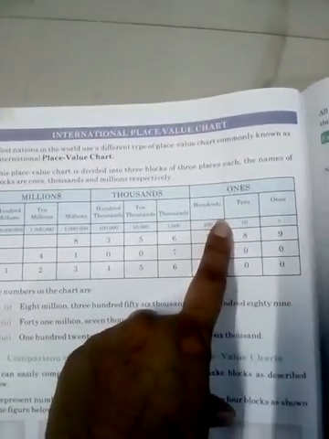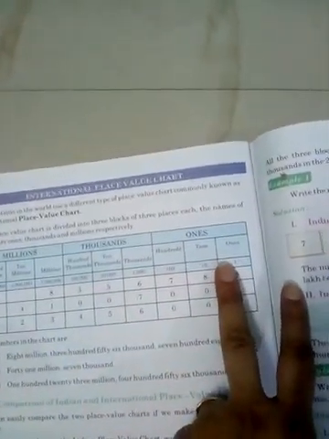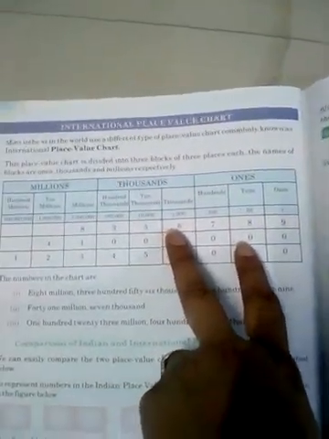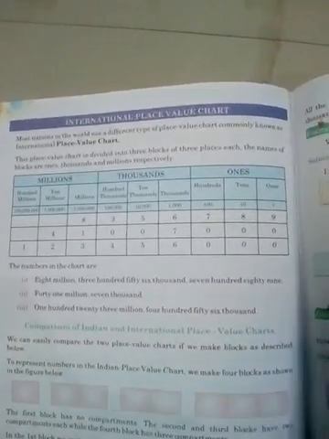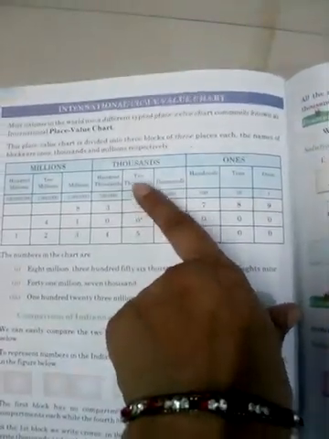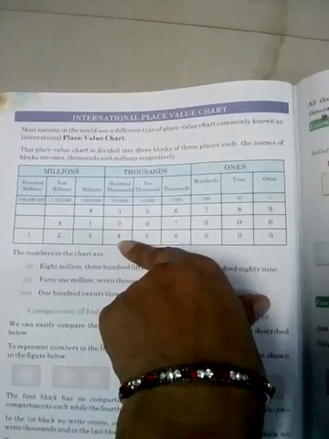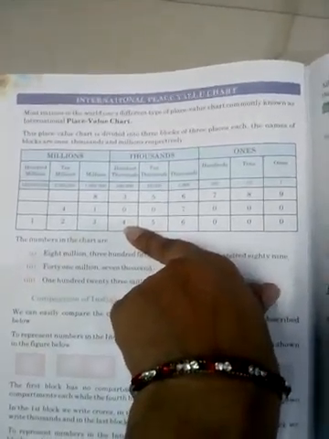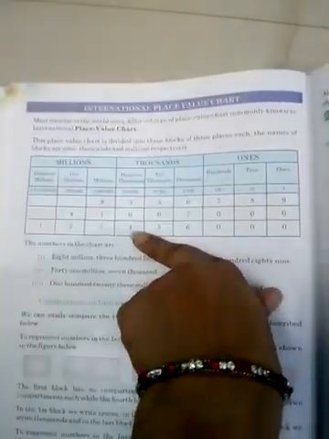As I told you earlier, in any place value system you have to place the comma according to the periods only. Start with the right hand side. We'll start placing the commas after every 3 digits in the international place value system. That means after ones, tens, hundreds, place the comma, then thousands, ten thousands, hundred thousands, place the comma, then million, 10 million and 100 million, and no more after that, because in this class you have learned only till million.